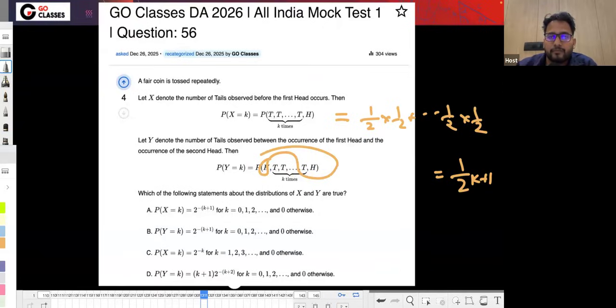So y denotes the number of tails observed between the occurrence of the first head and the second head. Yeah, so this is interesting. y is denoting the number of tails, right? So will it be k plus 1 or will it be k plus 2? See, x is clear, right? For x, there is no problem. But for y, just think about it.